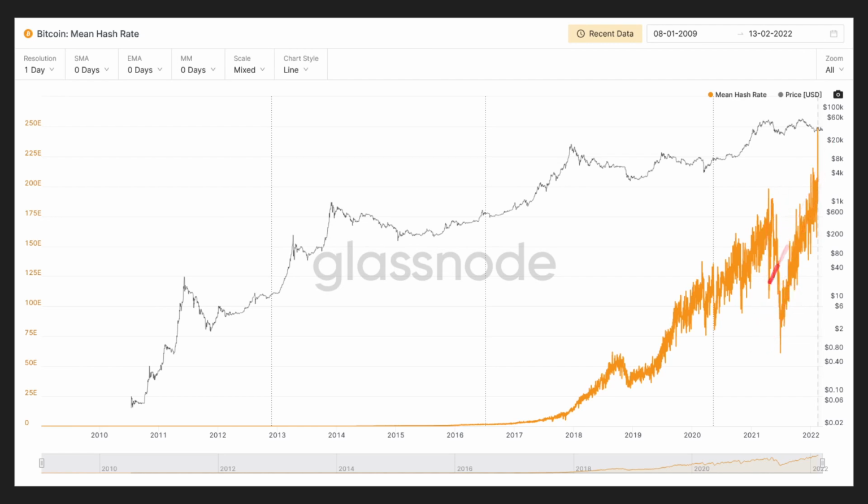retraced, as we can see, right? And then it even produced new all-time highs, higher than the ones observed in 2021 and 2020, and continuing to do so despite the price decreases going into 2022. So this is something that's interesting. The interest in Bitcoin mining is increasing despite the decline, because most would speculate that it is the belief that Bitcoin will continue to increase in value despite the short-term valuations that we're seeing today.